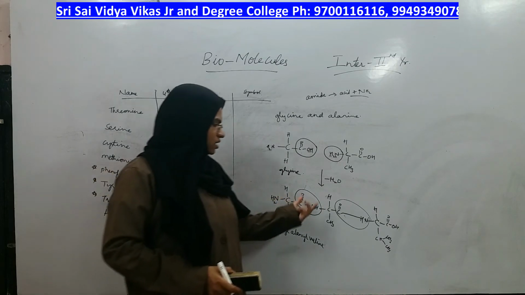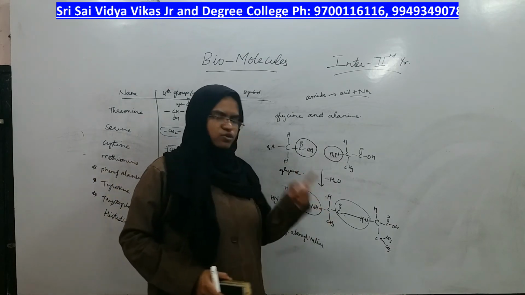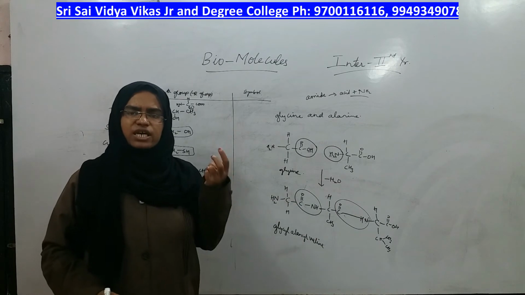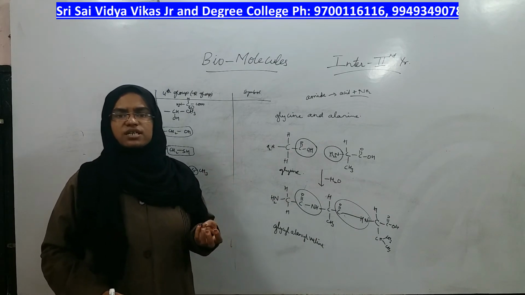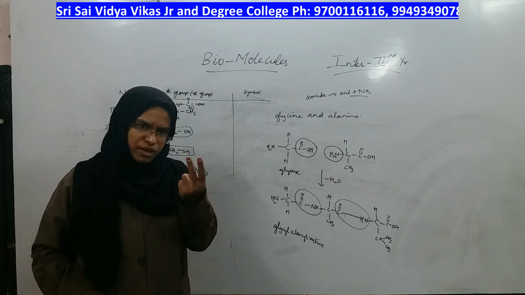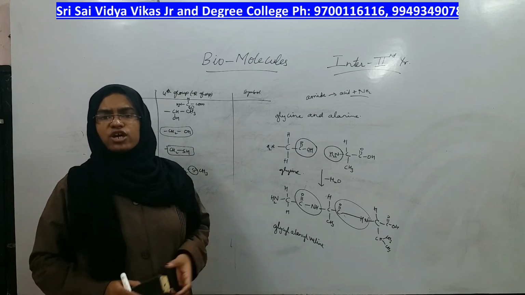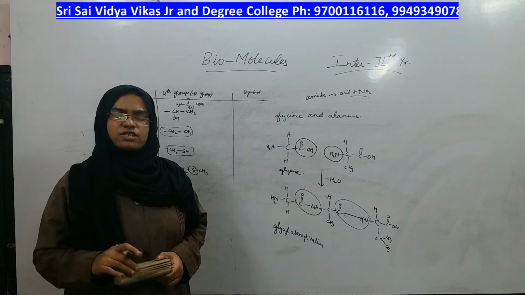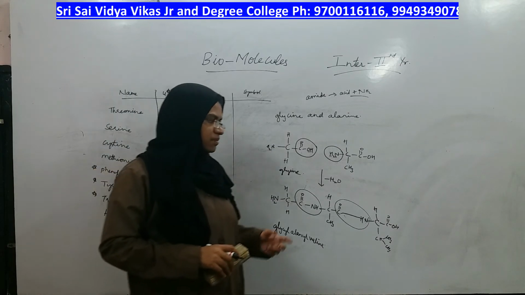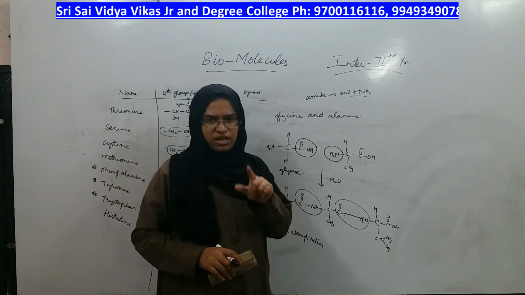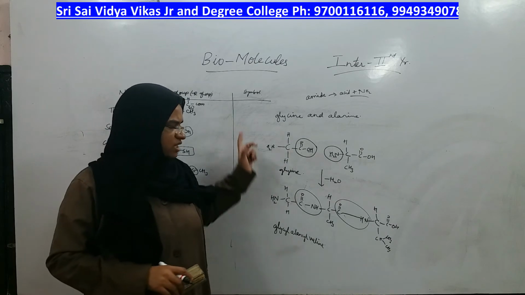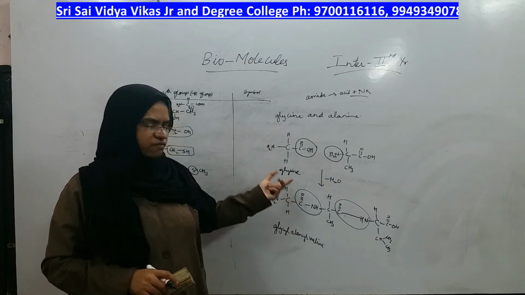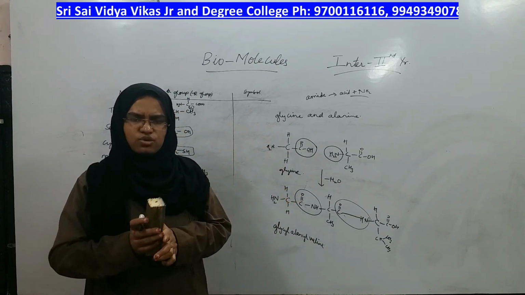But if two amino acids are present, you have one peptide bond. If three amino acids are present, it is called a tripeptide, in which two peptide bonds will be present. Same way, if four amino acids are present, you get a tetrapeptide, in which how many amide bonds are present? Number of amino acids minus 1 will be the number of bonds, right? These are the types in which amino acids will be connected to each other.